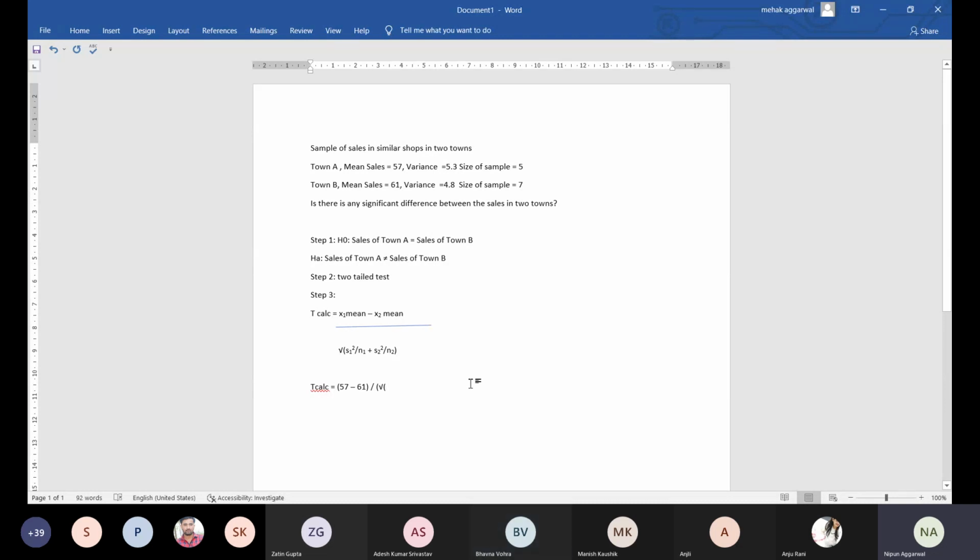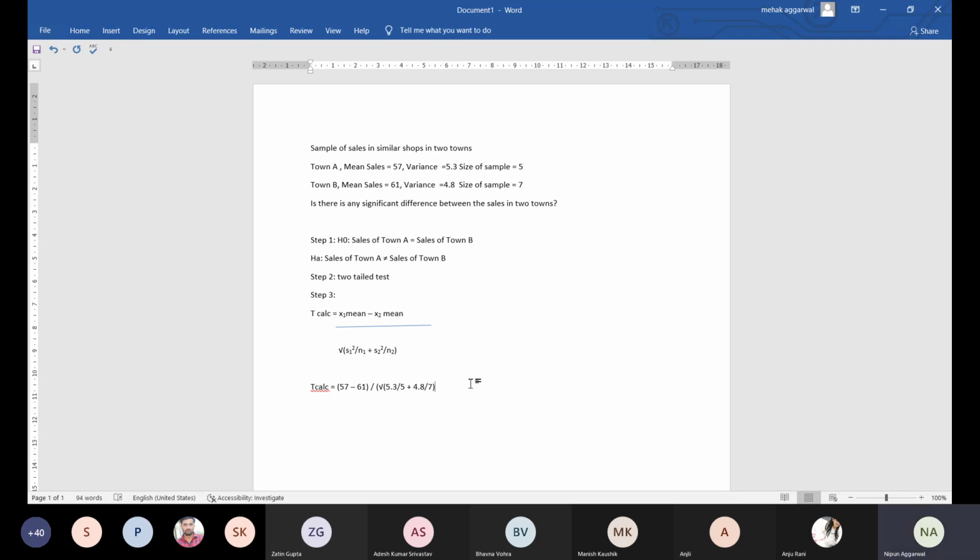So you are given the variance. Variance is none other than S1 square only, because the square of the standard deviation is the variance. So you are directly given the variance. But if the formula demands S1, you have to take the under root of variance to calculate the SD. But as the formula says S1 square, you are directly given the value S1 square as 5.3. So 5.3 divided by the sample size 5 plus 4.8 divided by 7.